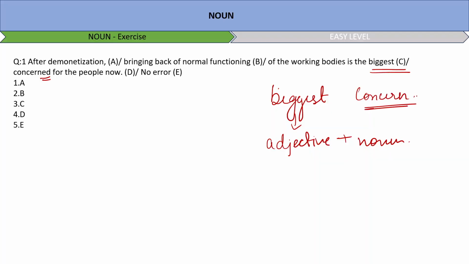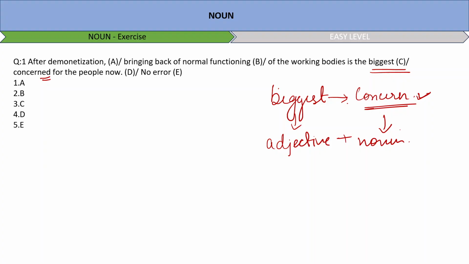The appropriate noun for this adjective and in the sentence would be concern and not concerned. A noun is required here, not a verb, right? So the error is in part D of the statement. Okay, so I'll choose option number 4 as my answer.